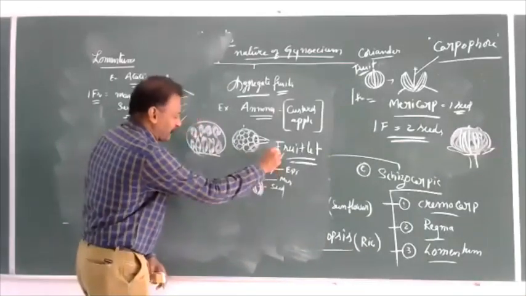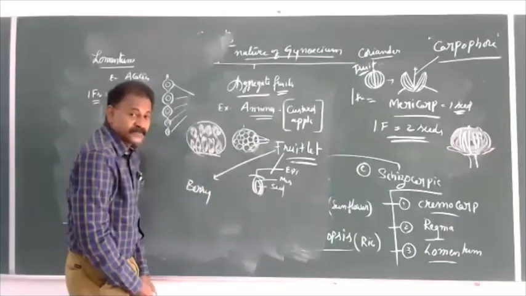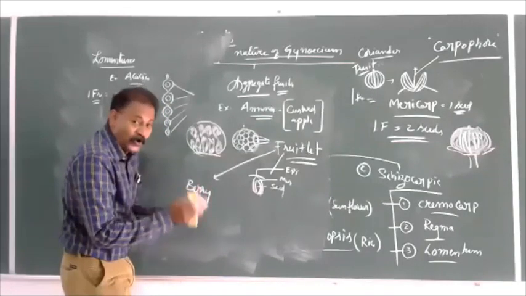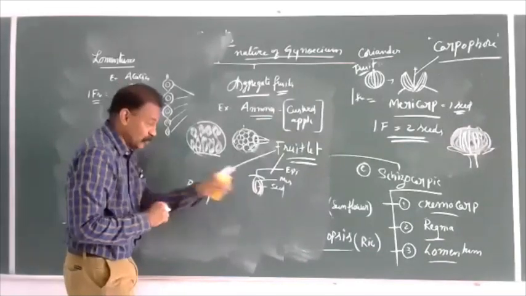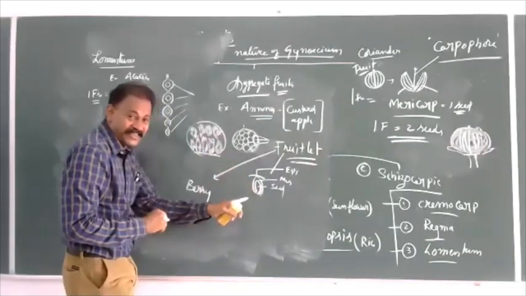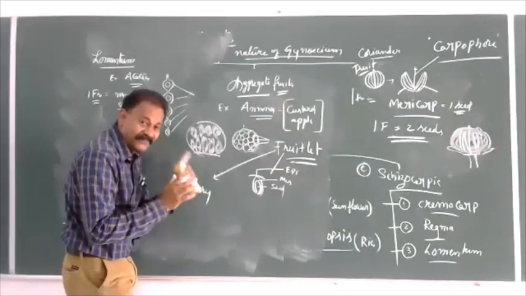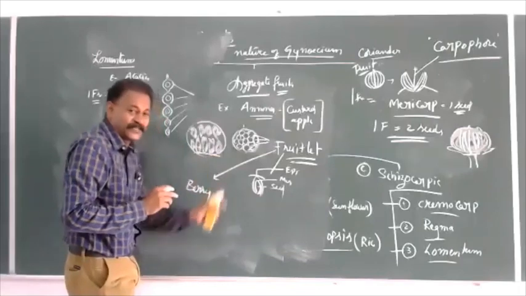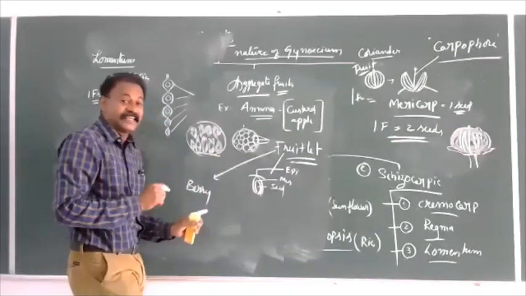So each fruitlet is a berry. When so many fruitlets of berries are found together in the form of a single fruit, such a union is called etaerio.